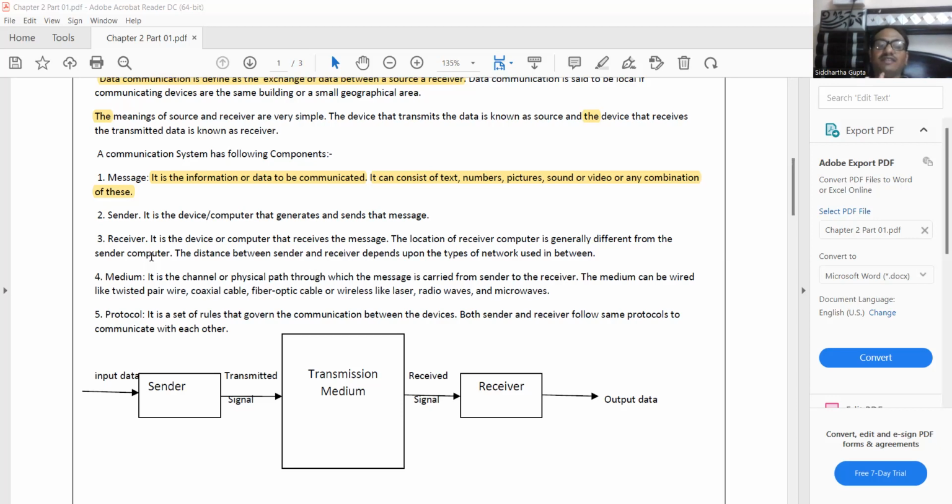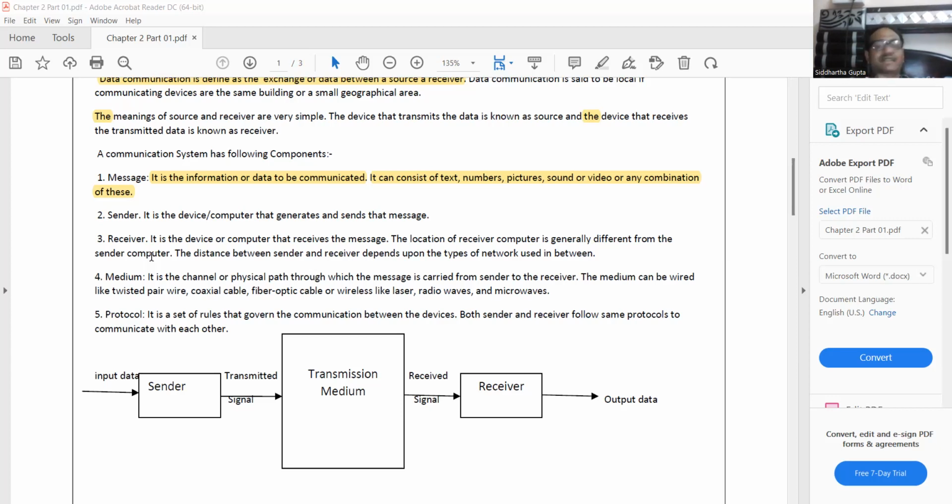The distance between the sender and receiver depends upon the type of network we are using. So it is very important which type of network we are using, whether it is LAN, WAN, or MAN. The communication we are using for our Zoom class is WAN, wide area network, because we are using the internet. But we can use a PAN network as well, like when we are sharing data via Bluetooth, where the maximum range is about 5 to 8 meters.